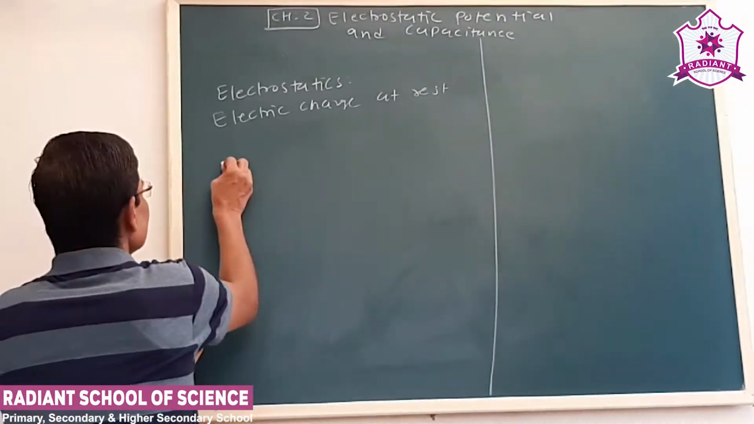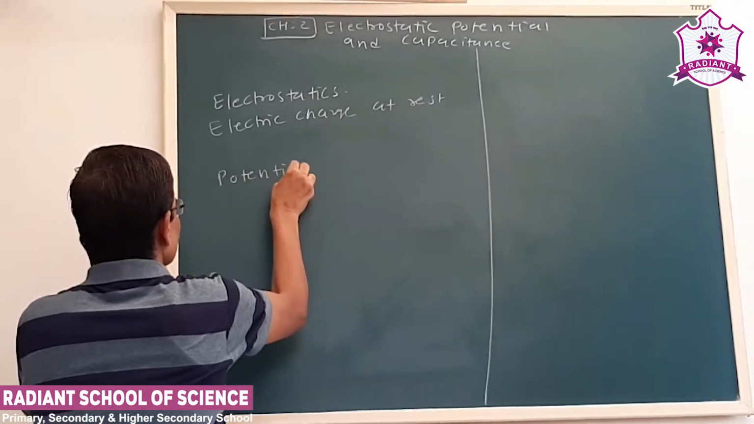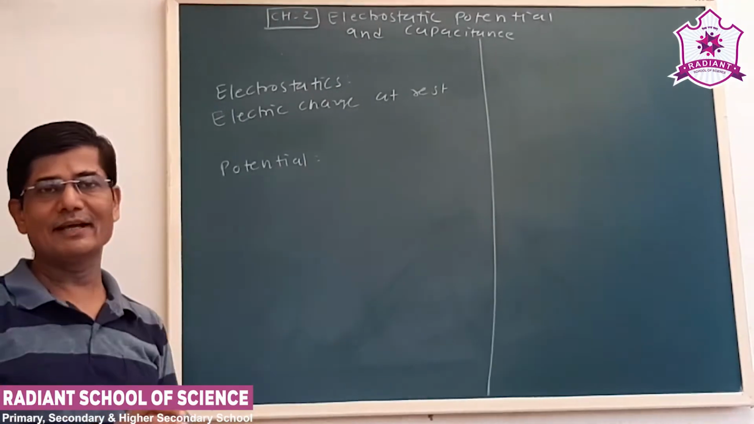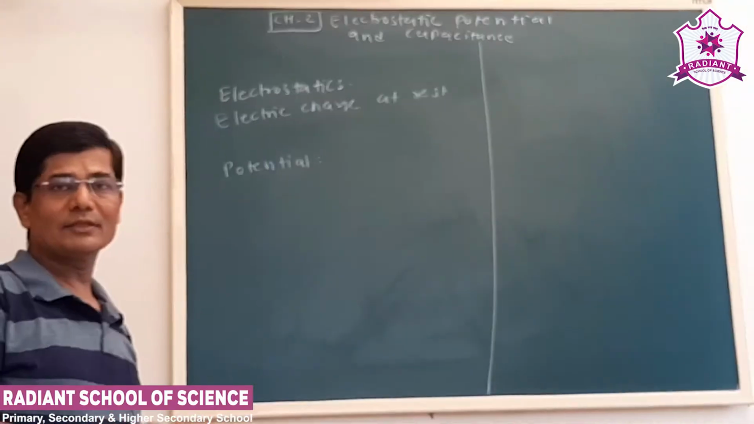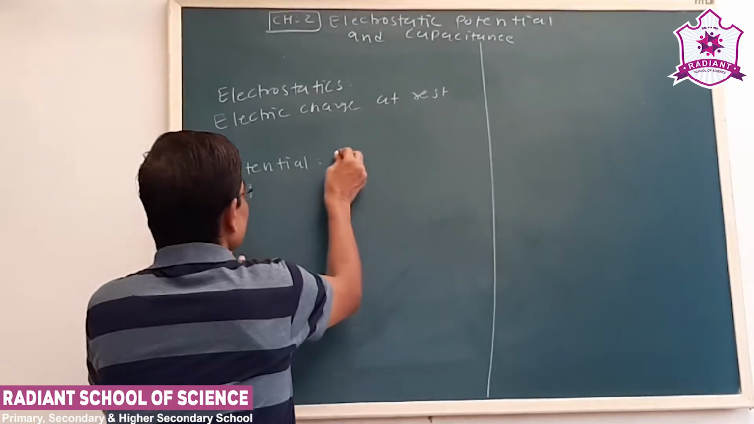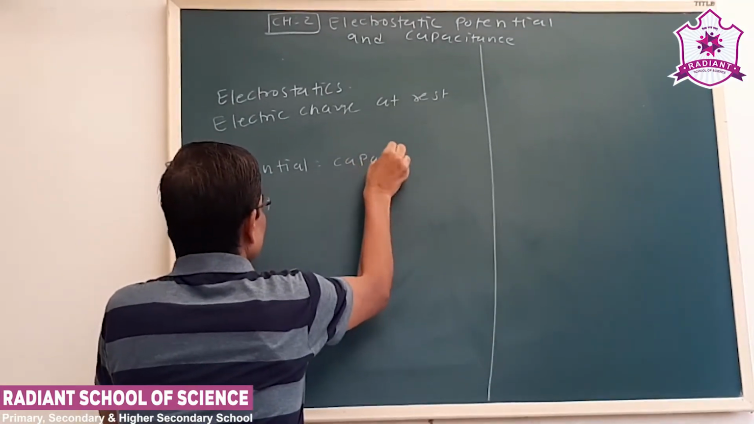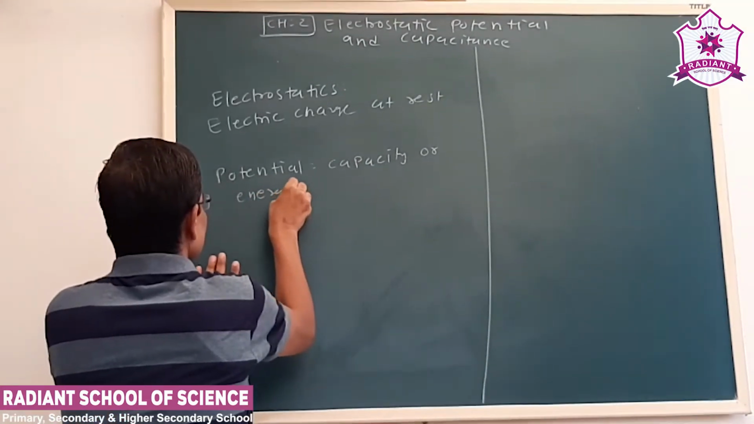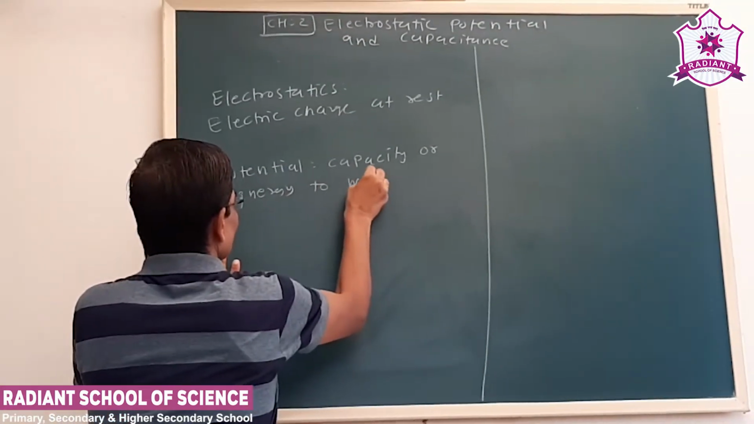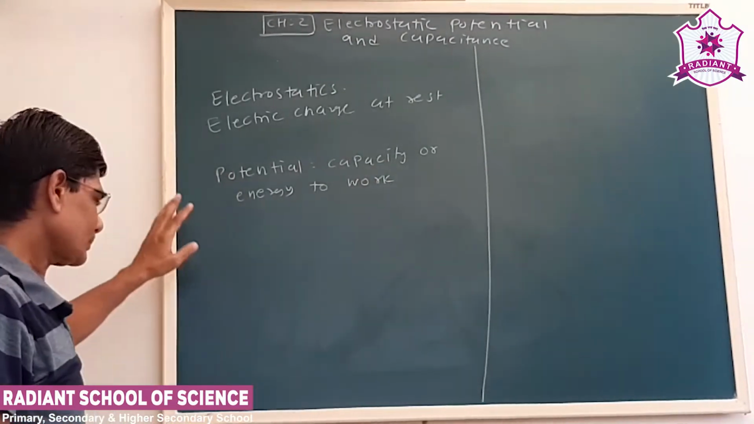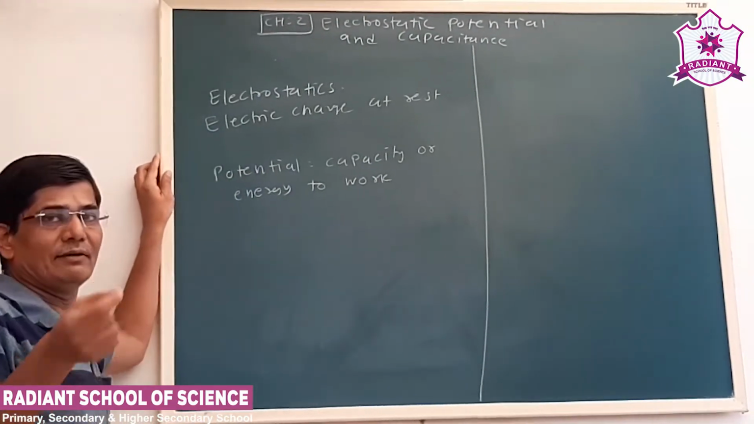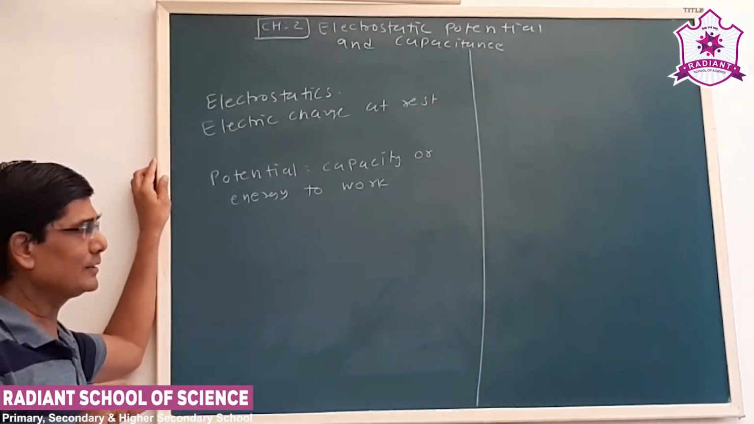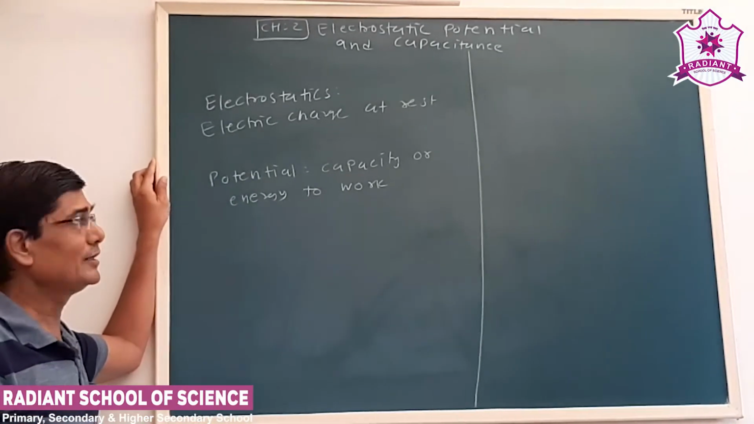Now see the word potential. In the 10th standard you have some basic definition. In the broad sense, potential means capacity or energy to do work, or what can be the effect of a stationary charge on another charge. That is a simple definition of potential. So we will study this in detail now.